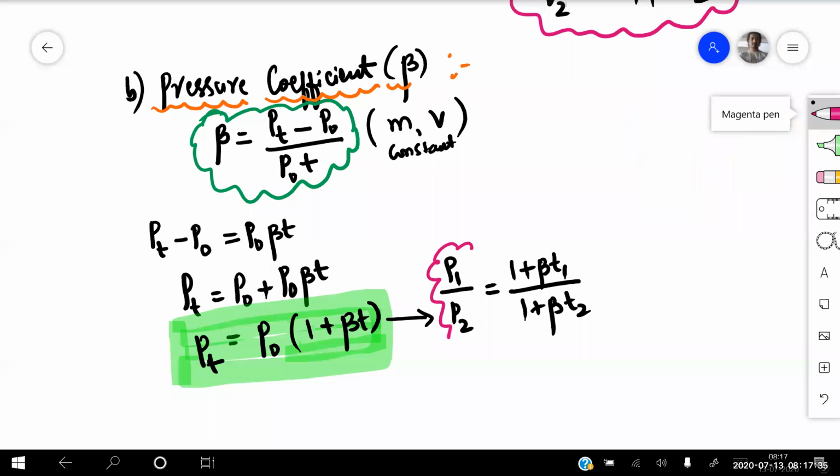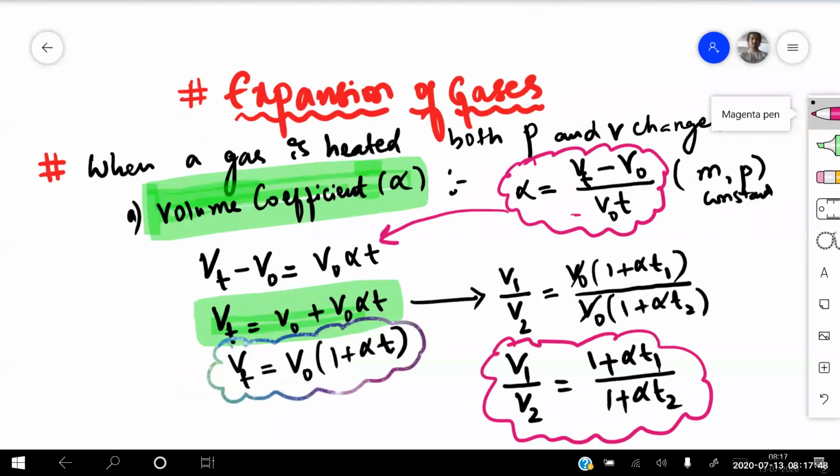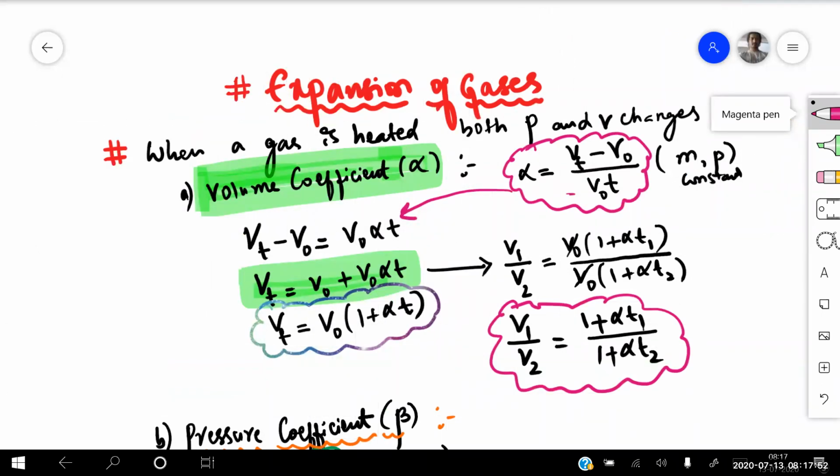So the ratio of P1 by P2 is equal to (1 + beta T1) divided by (1 + beta T2), part of the relation. Is that condition clear? So what is the condition we got right now, beta, in the thermal expansion of gases? When a gas is being heated, there will be change both in pressure as well as in volume.